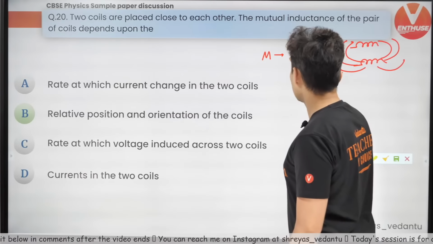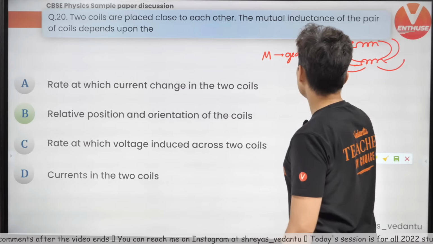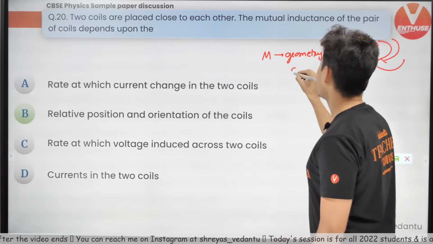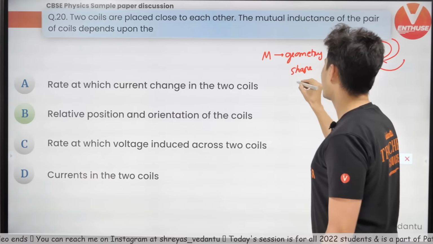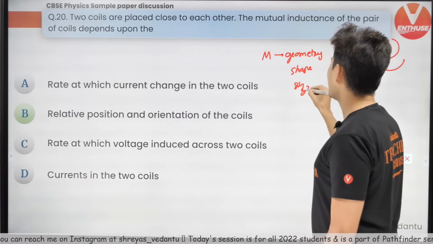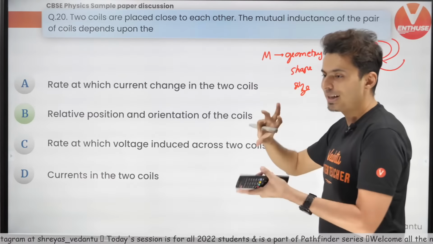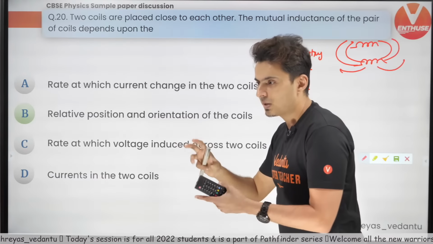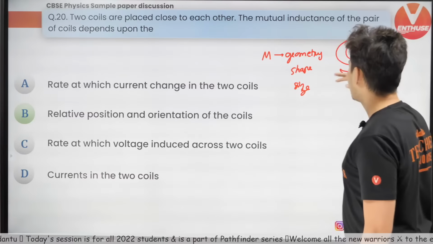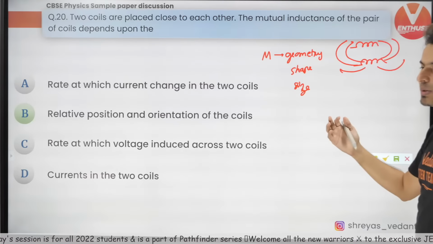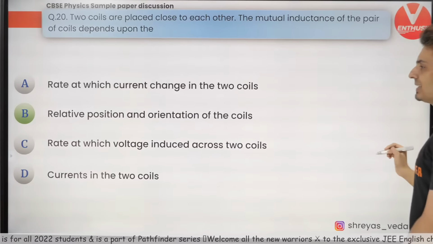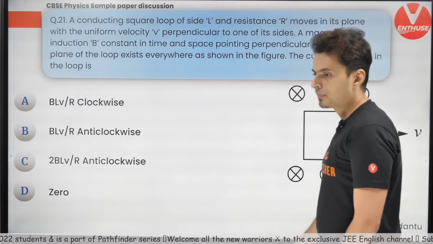This M depends on the geometry. It depends on the shape, it depends on the size, basically. So geometry means position, orientation, how you are orienting it. That's all. So if you change the orientation, the number of lines cutting through it will also change. Hence, the correct answer is B.